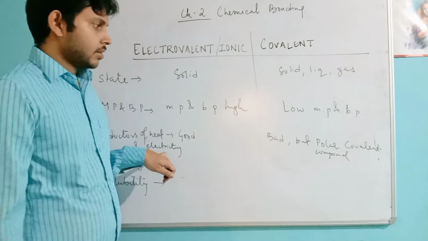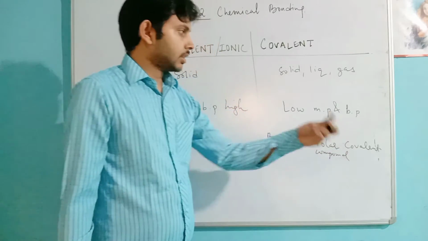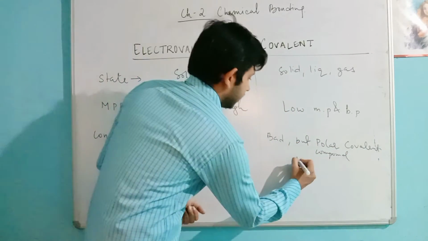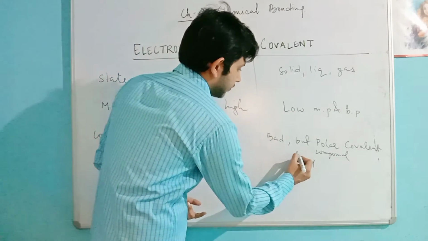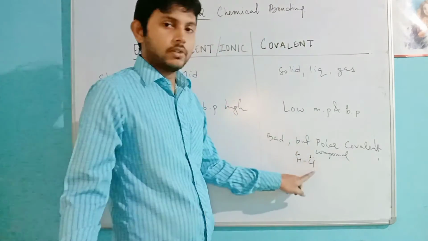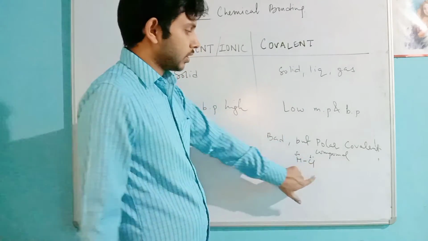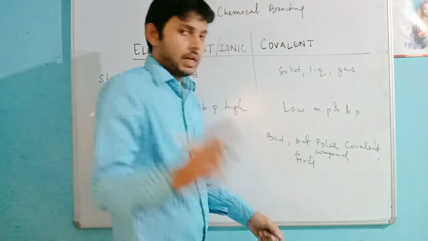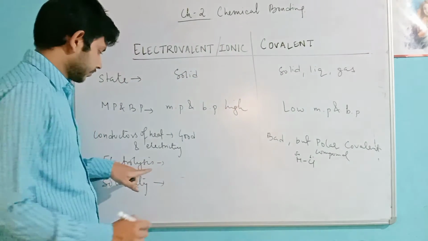Polar covalent compounds, like HCl, have some electronegativity difference. There is a positive charge, there is a negative charge. Chlorine is more electronegative than hydrogen, so it is a polar compound. H2 is not polar, because they have the same electronegativity.